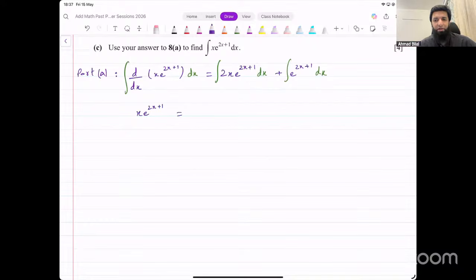Right? Integration and differentiation are opposites of each other, so they get cancelled, kind of. Okay, what about the left? What about the right side now?